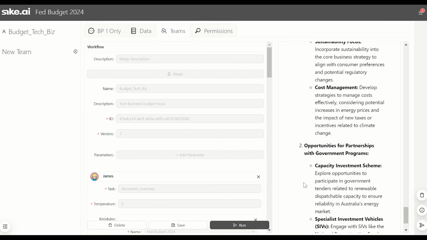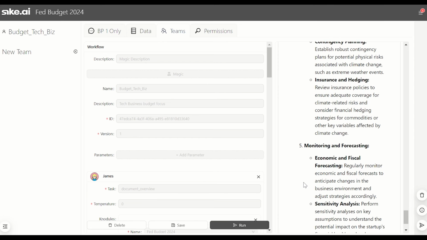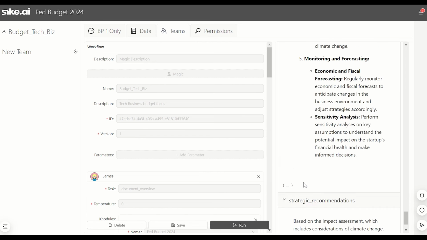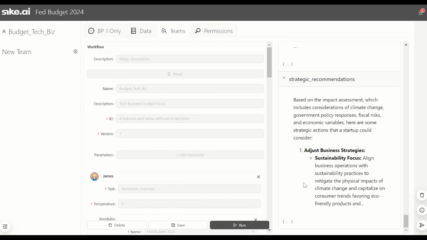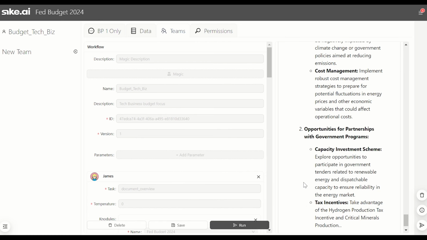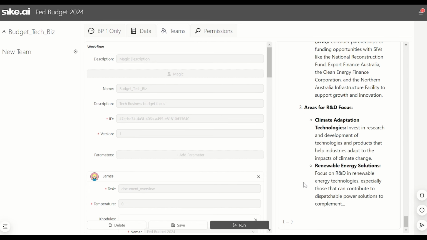Worker 3 works out the impact assessment, including looking at adjustments for business strategies and opportunities for partnerships with government programs. For the fourth agent, it's all about strategy, and it highlights the sustainability focus, diversification, and cost management measures. It also highlights R&D, risk management, and more.